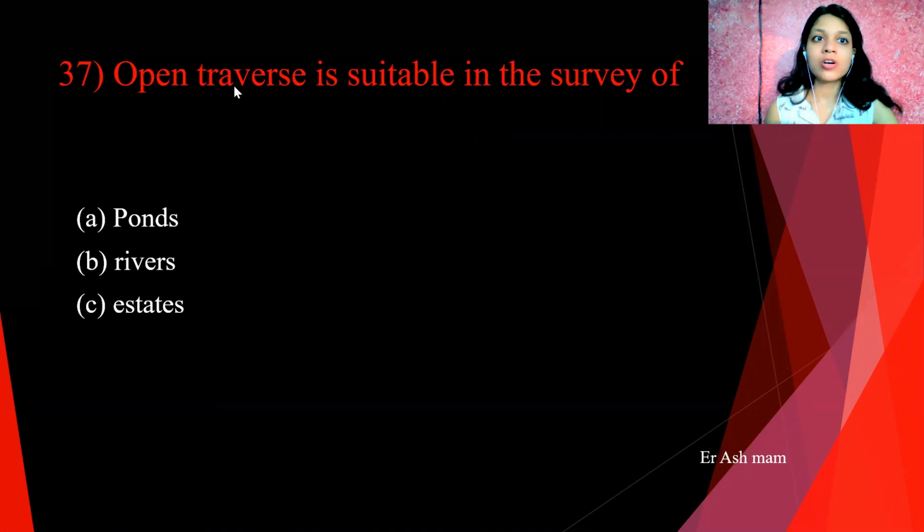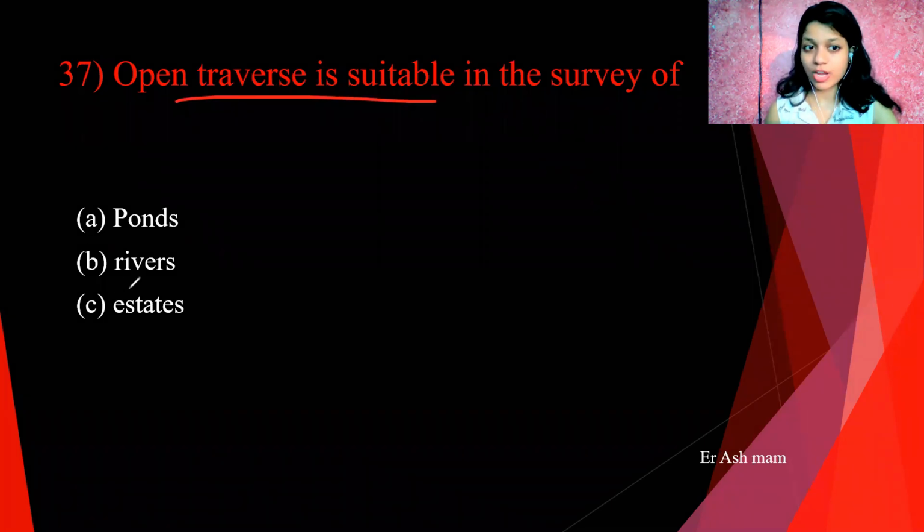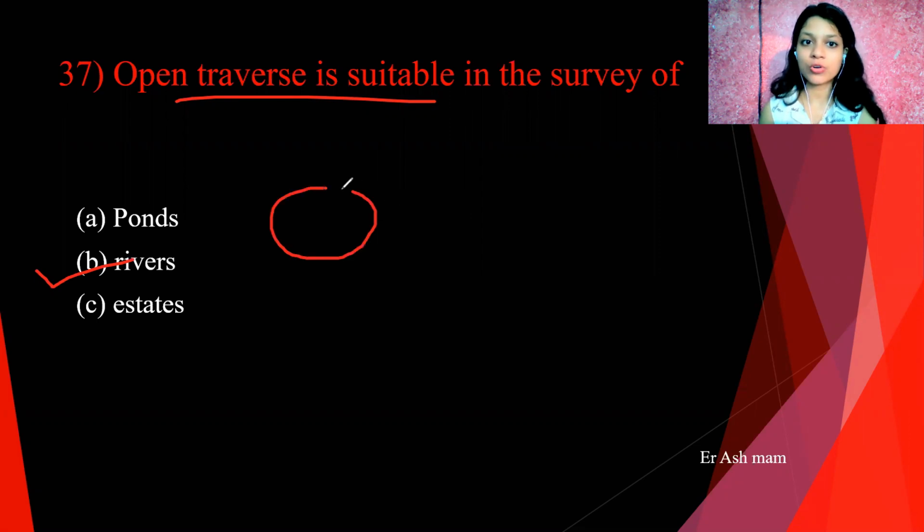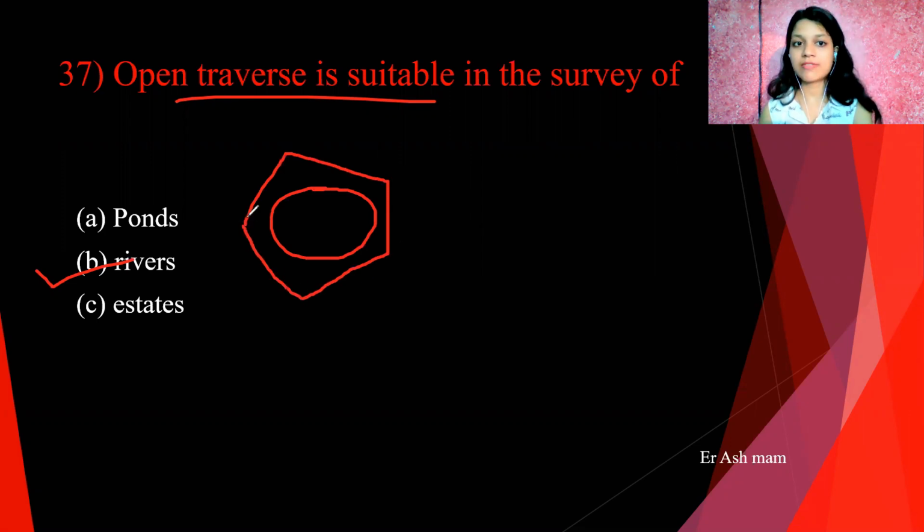Next is, open traverse is suitable in survey of a river. There are total 2 types of traverse mainly used in surveying: closed traverse and open traverse. If it is a pond or lake, and we travel around it and mark these traverse points with the help of a theodolite and compass, etc., then this one is a closed traverse.